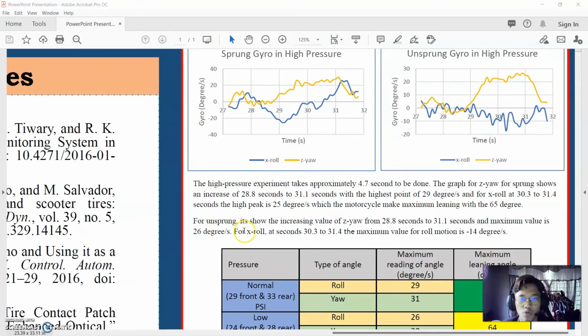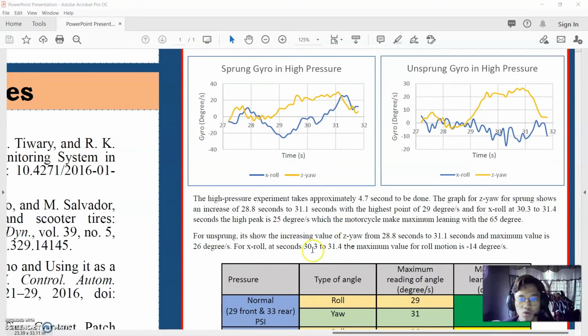So for the unsprung, it showed the increasing value of Z yaw from 28.8 seconds to 31.1 seconds, and the maximum value is 26 degrees per second, which is at this point. So for X roll at seconds 30.3 and 31.4 seconds, the maximum value for X roll motion is negative 14 degrees per second, which is at this state.